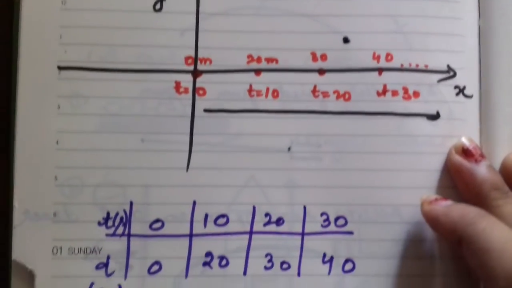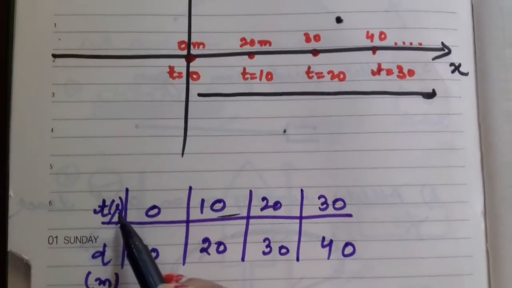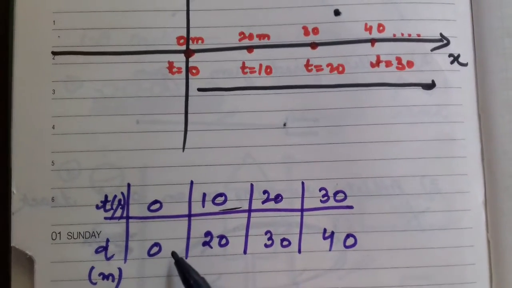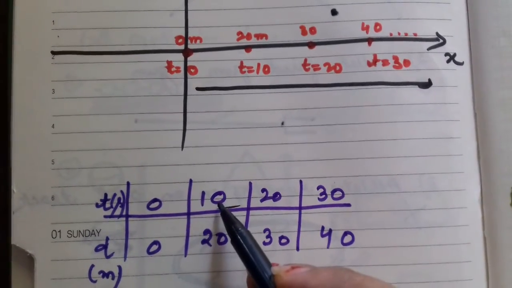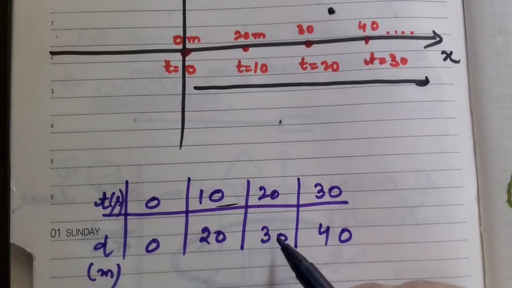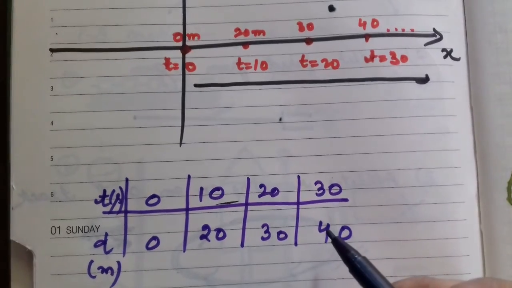So we can present it in a table form also. We can just make a table. Here time is in seconds, distance is in meters. For time equal to 0, distance was 0. For time equal to 10, distance was 20. For time equal to 20, distance is 30. And when time is equal to 30, distance is 40. So this